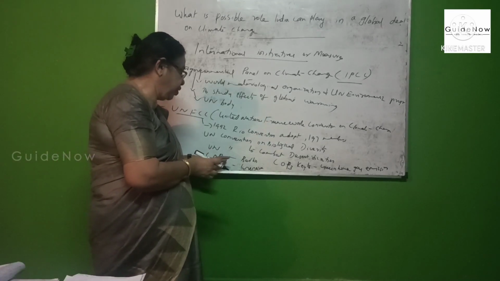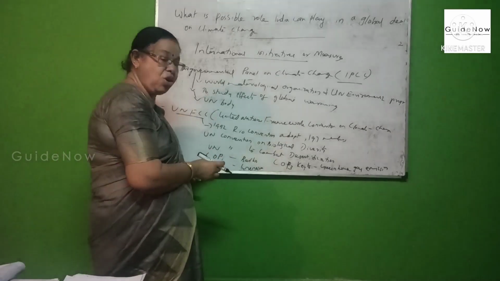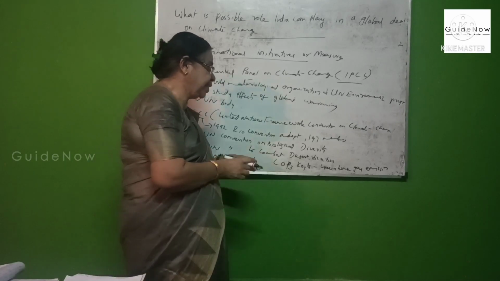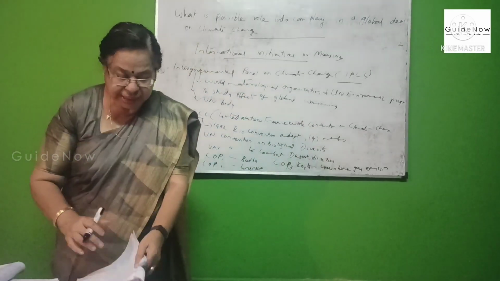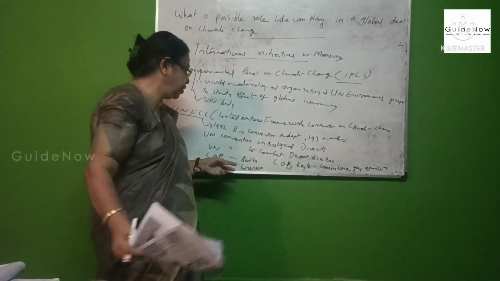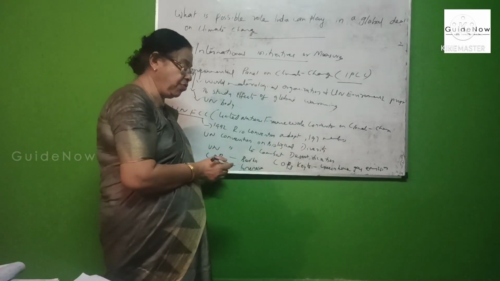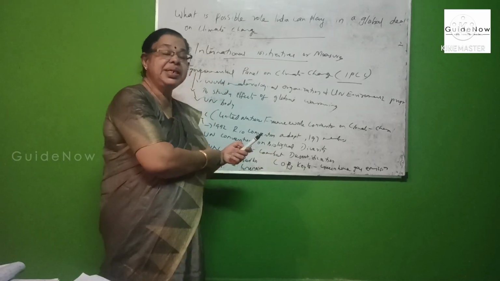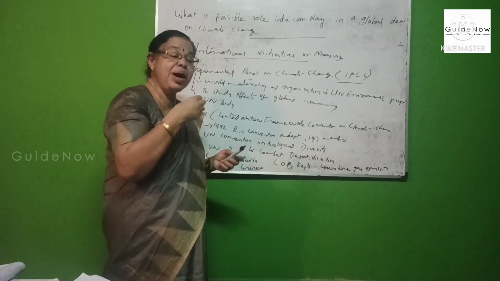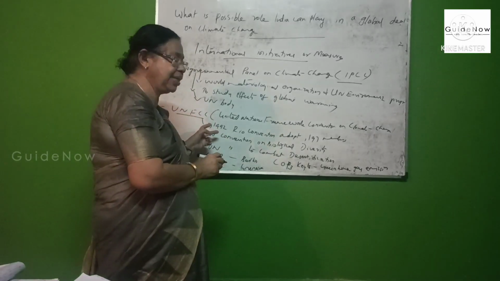First is the Conference of the Party 1, second is the Conference of the Party 2, and third is the Conference of the Party 3. These are the three important conferences, and they include the members of the UNFCCC.